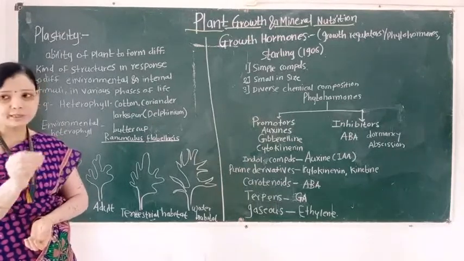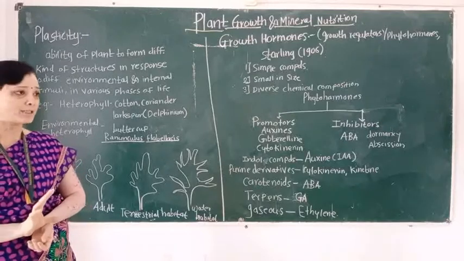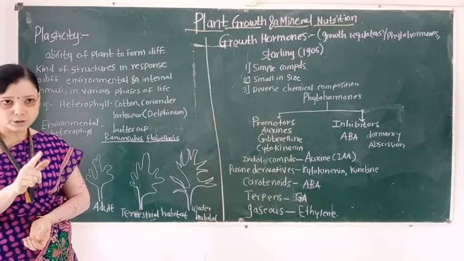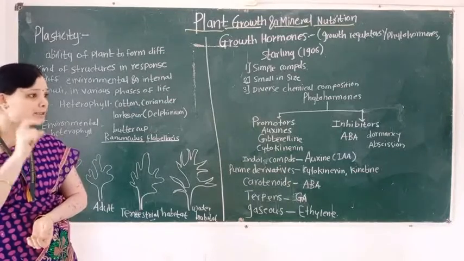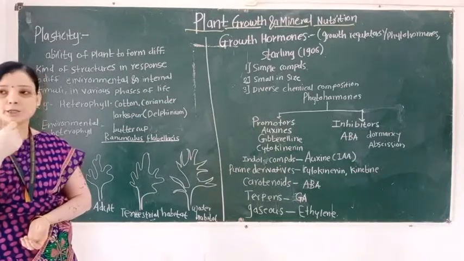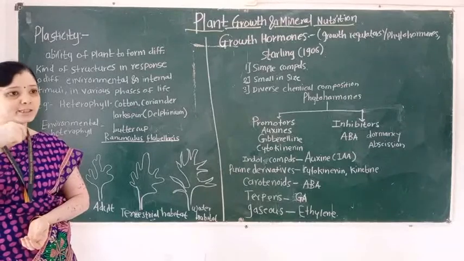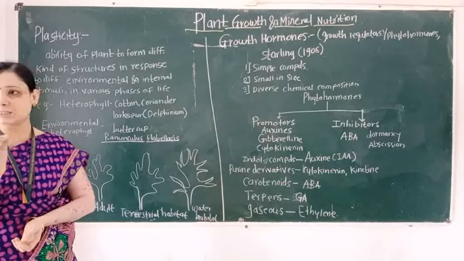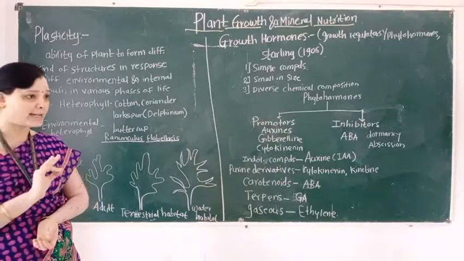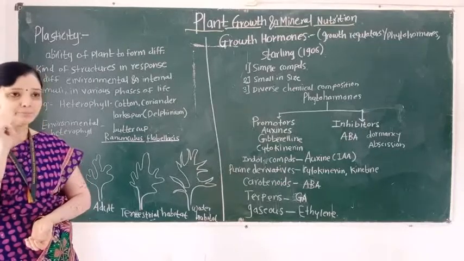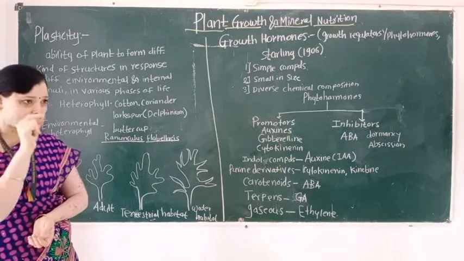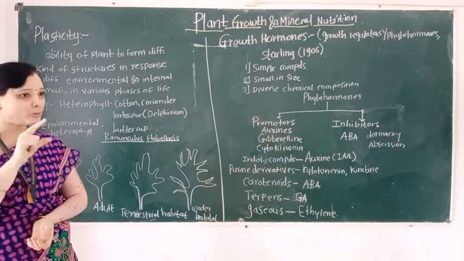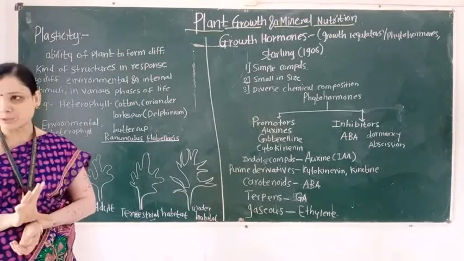And what is the meaning of plasticity? Plasticity means the ability of a plant to form different structures in response to external or internal stimuli. This ability is called plasticity, and an example of plasticity is heterophylly. Heterophylly is seen in which type of plant?